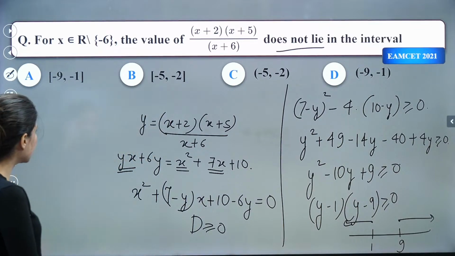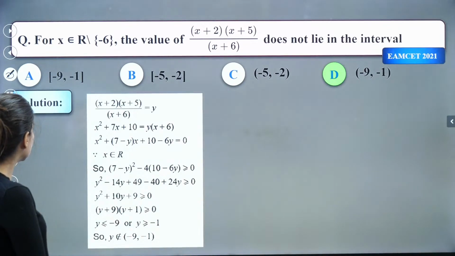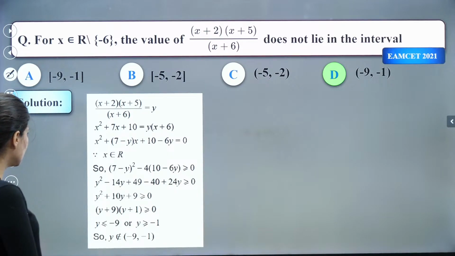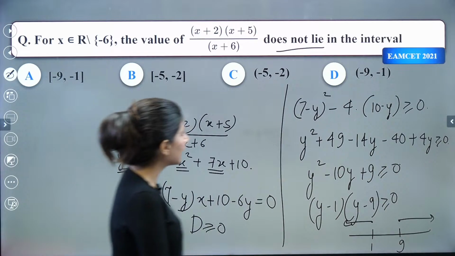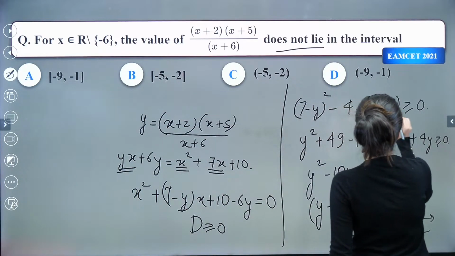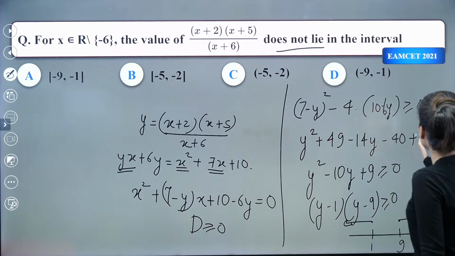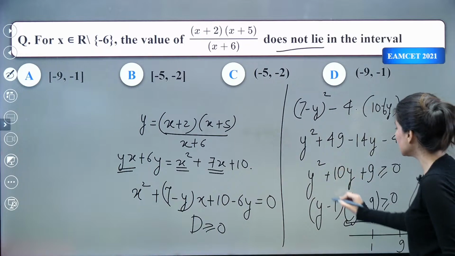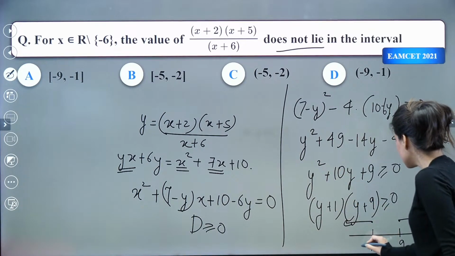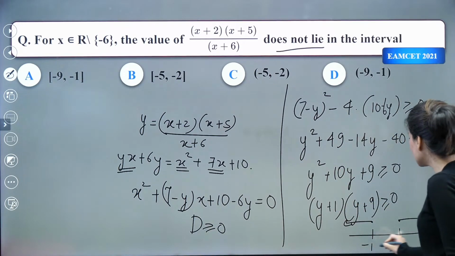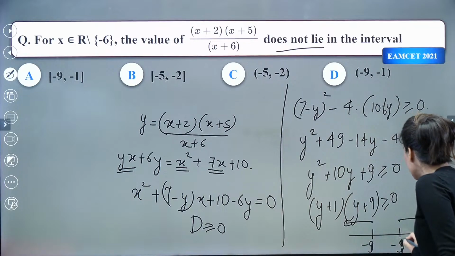Will this be 7 plus y? Okay, 7 minus y square. So plus 24y, sorry. So this is 6y, okay. So this is 24y. So 24 minus 10, so this is plus plus. So yes, plus 1, plus 1. So plus 9 over here and plus 1 will be over here.